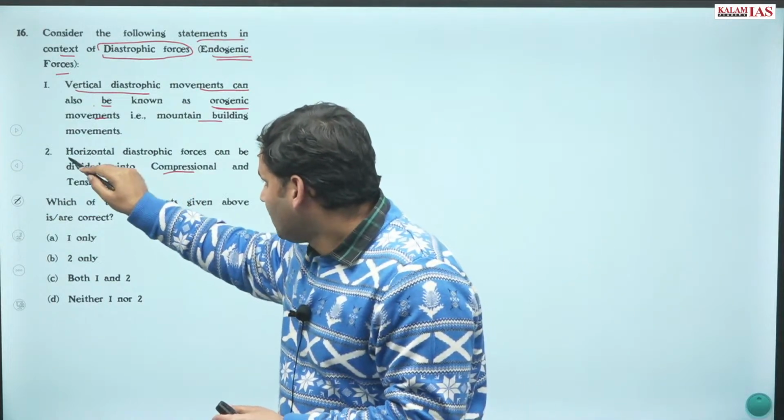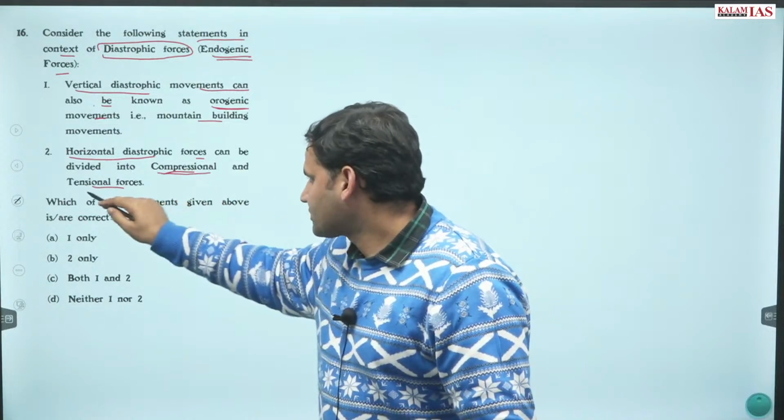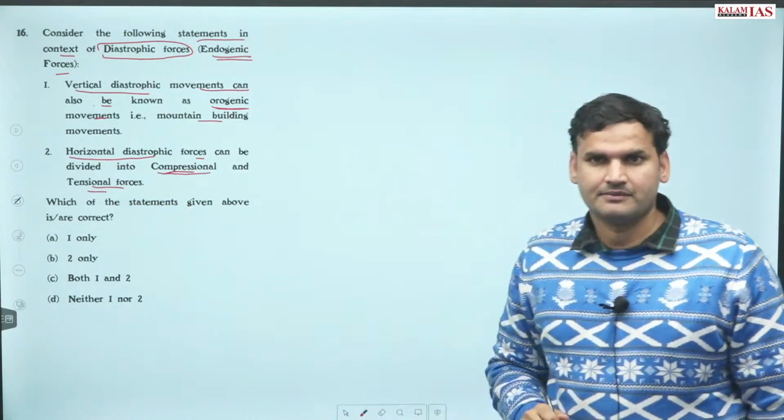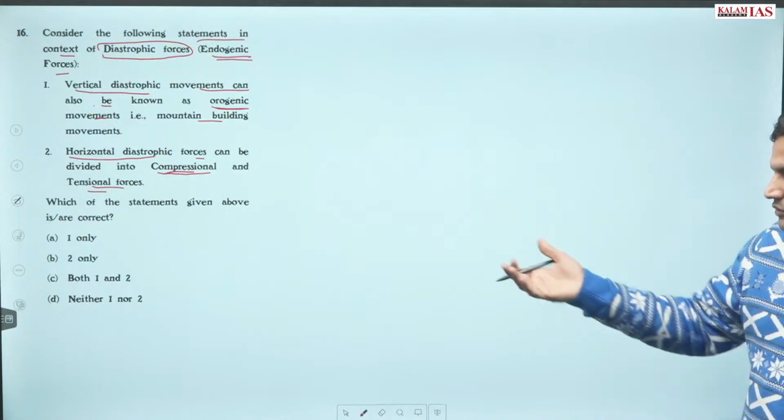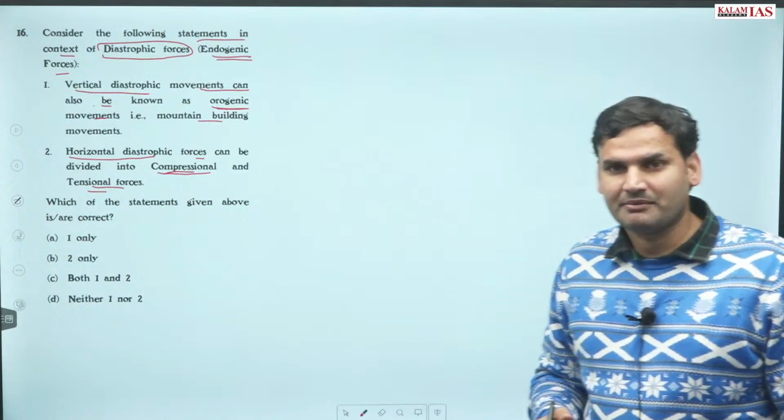Second statement. Horizontal diastrophic forces can be divided into compressional and tensional. What have you marked? Please tell me your answer.